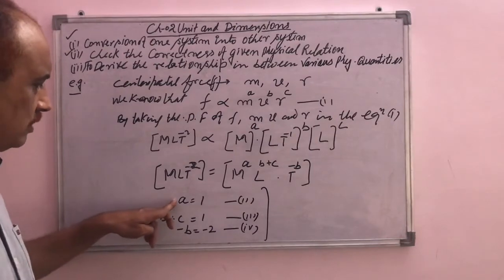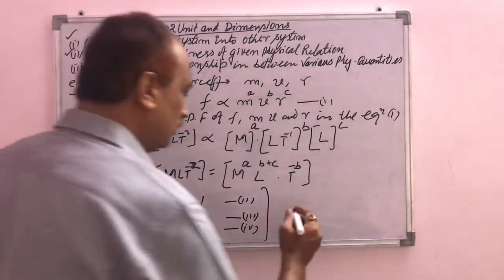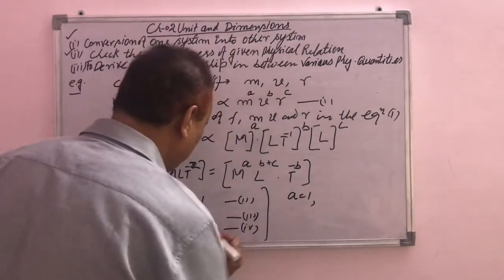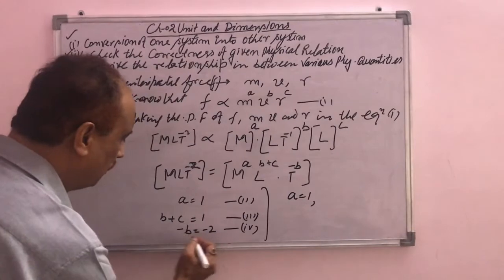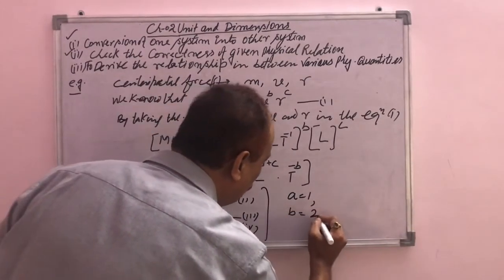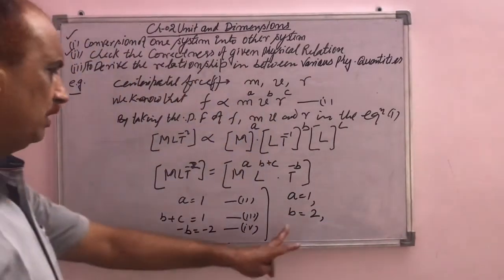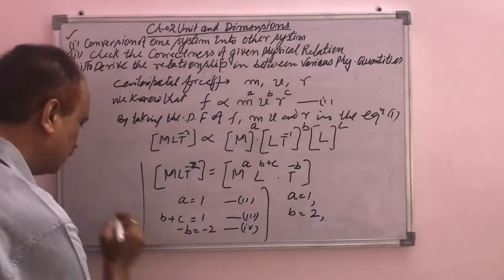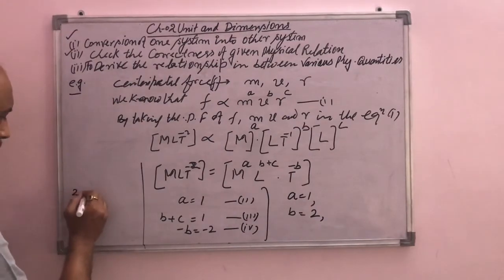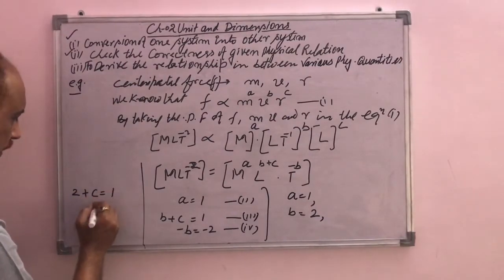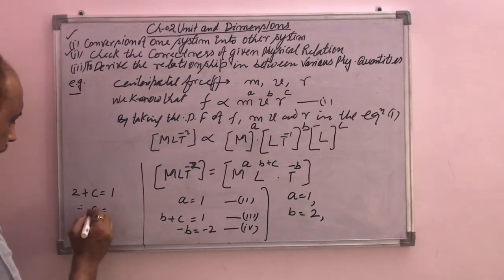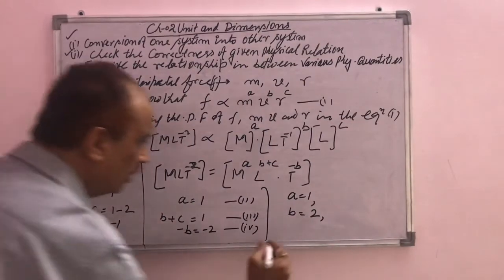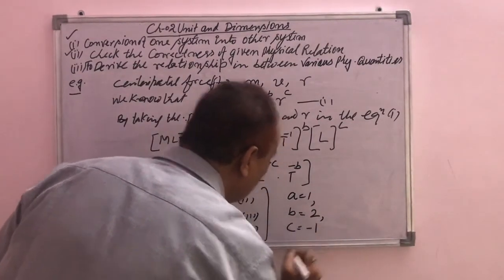So from the second equation, the value of a is written directly, that is a equals 1. So what is the value of b? From the equation minus b equals minus 2, minus cancels minus, therefore b equals 2. And when we put the value of b in equation number 3, we get the relation like this: 2 plus c equals 1. So c equals 1 minus 2, that is minus 1. So the answer for c is minus 1.